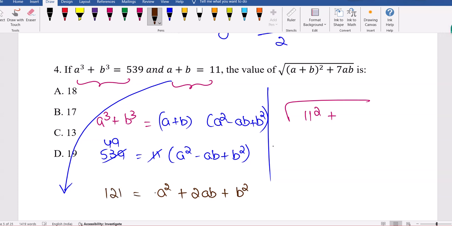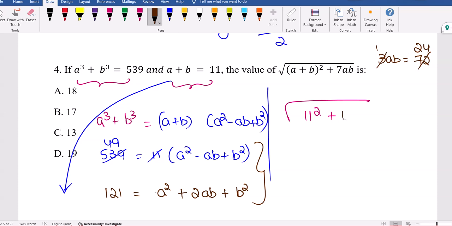Now if you subtract these two, a square and b square will get cancelled. 3ab is nothing but the difference of these, no? So 3ab will be 121 minus 49. Let's take 121 as 120 and this 50, so 70 will come. So 3ab is 72, ab is 24, and 7 into 24 is what is required.